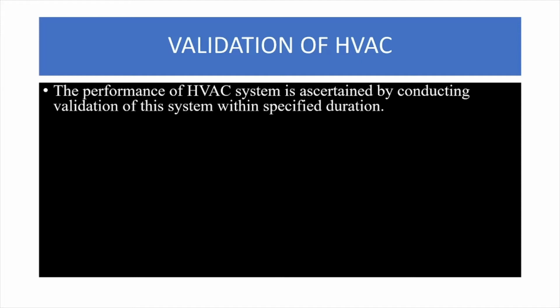But to check the functioning of the HVAC system, we need to do validation and maintenance, because we need to maintain an environment which should consist of ambient light, properly maintained temperature, controlled humidity percentage, that is relative humidity RH percentage, and the movement of air should be regulated and controlled. Also, the microbial contamination along with particulate contamination should hence be controlled.